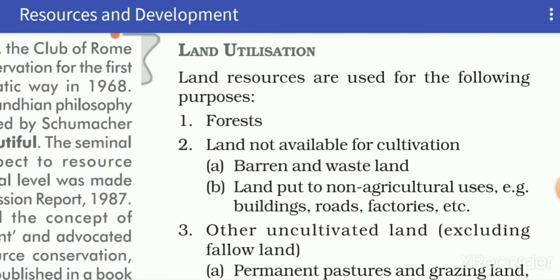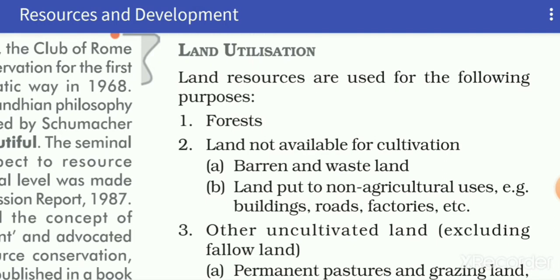But unfortunately, in India, the total forest is only 21.67% according to the 2019 report, which is lower than the desired percentage. So this indicates that we need to encourage afforestation.